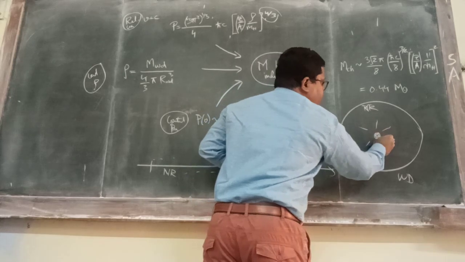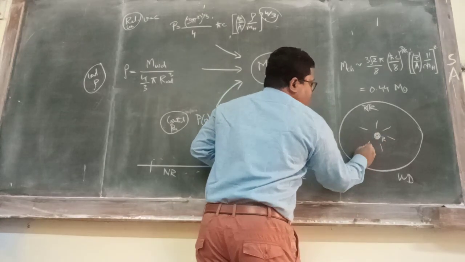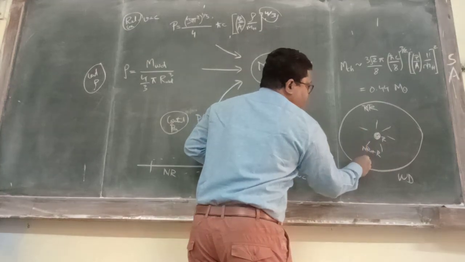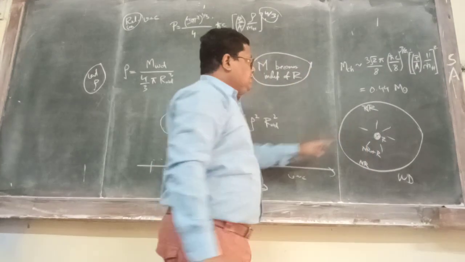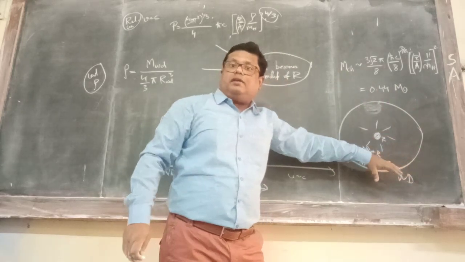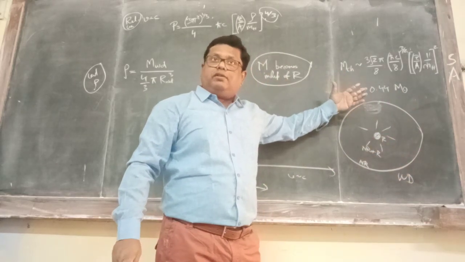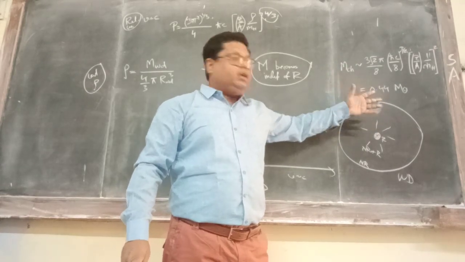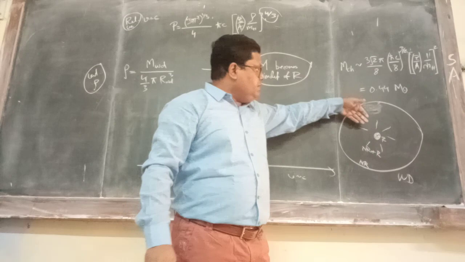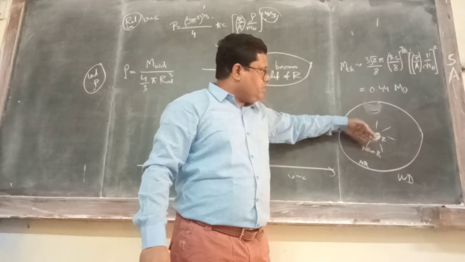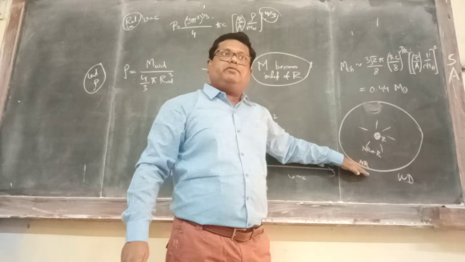This is basically the structure of a relativistic star. Right now I am talking about a white dwarf, a relativistic white dwarf. Inside, relativistic electrons; in the middle zone, non-relativistic plus relativistic; outside, non-relativistic.